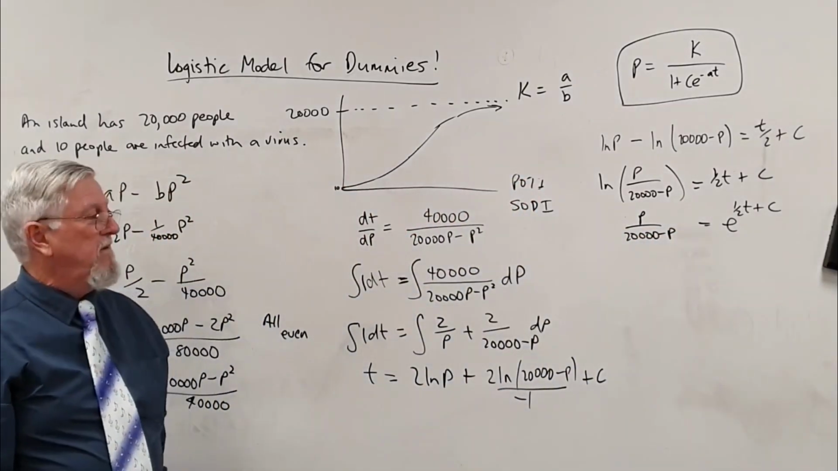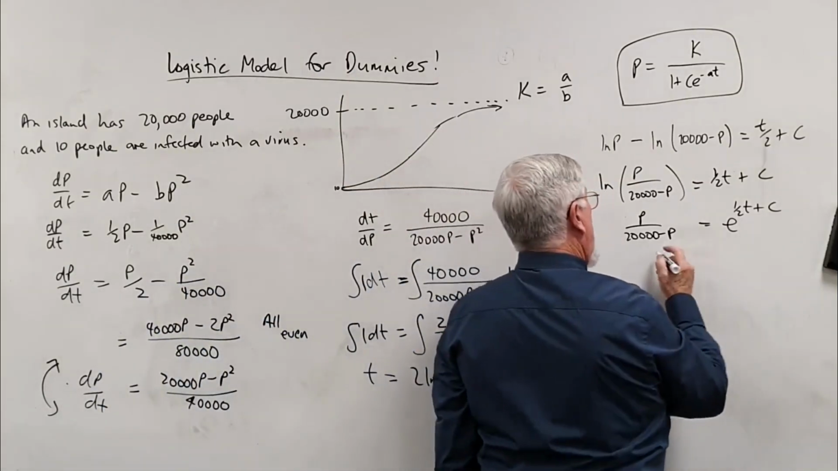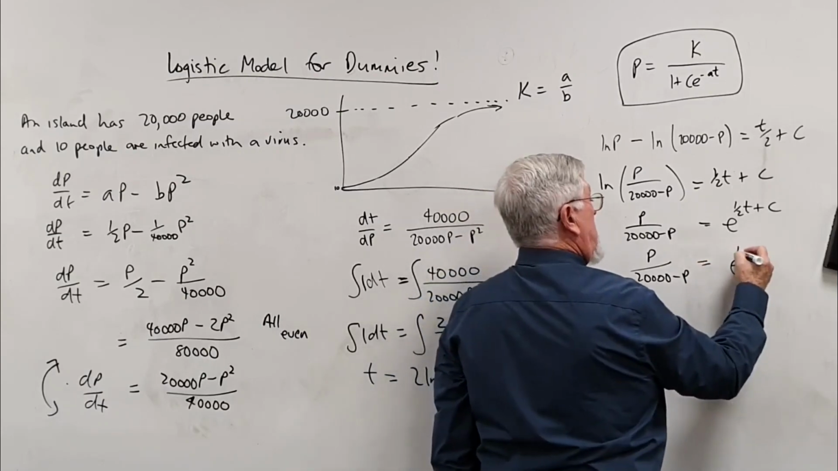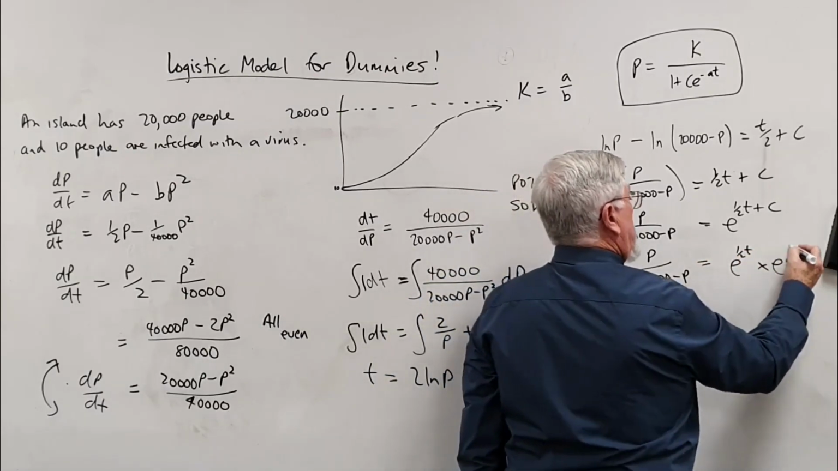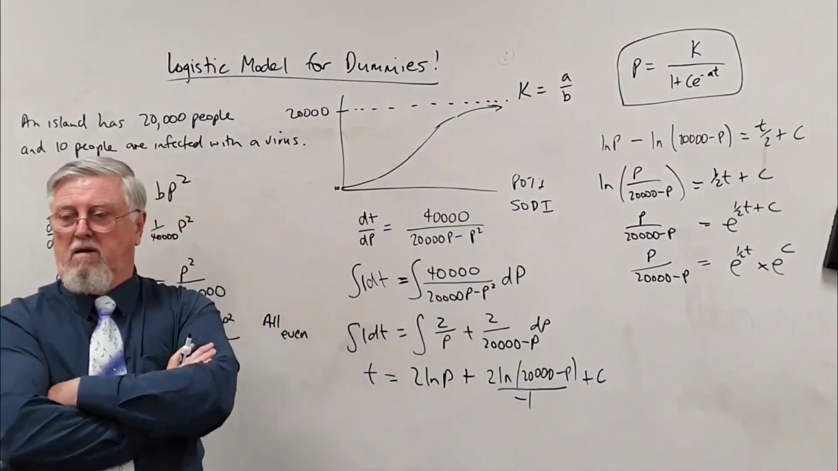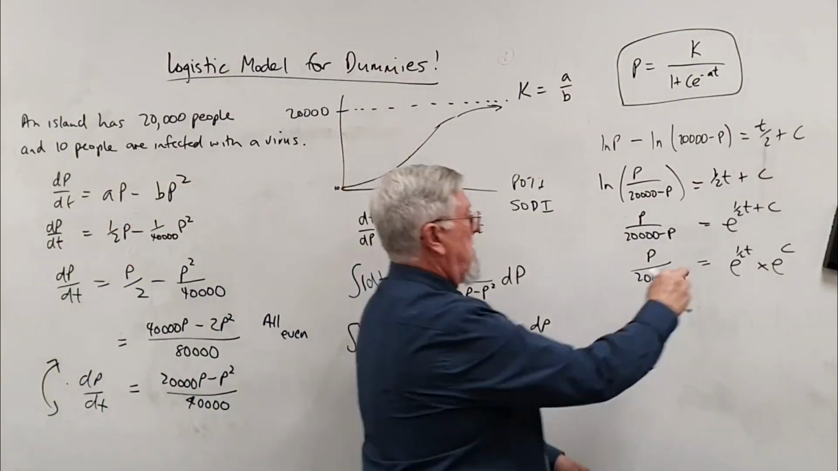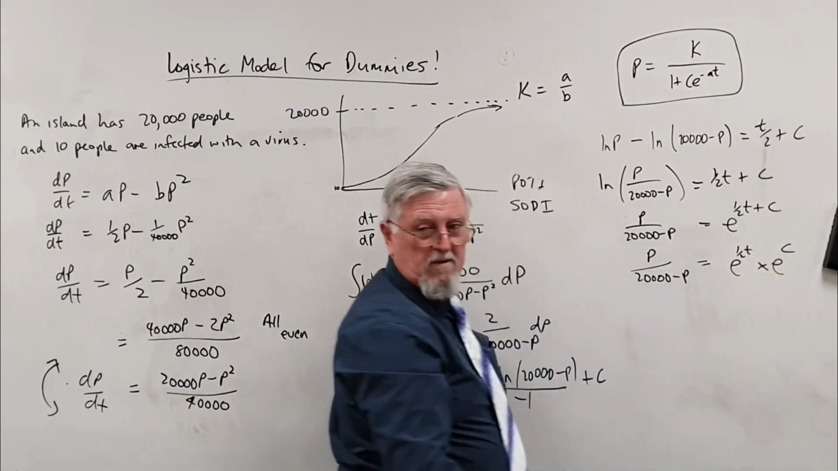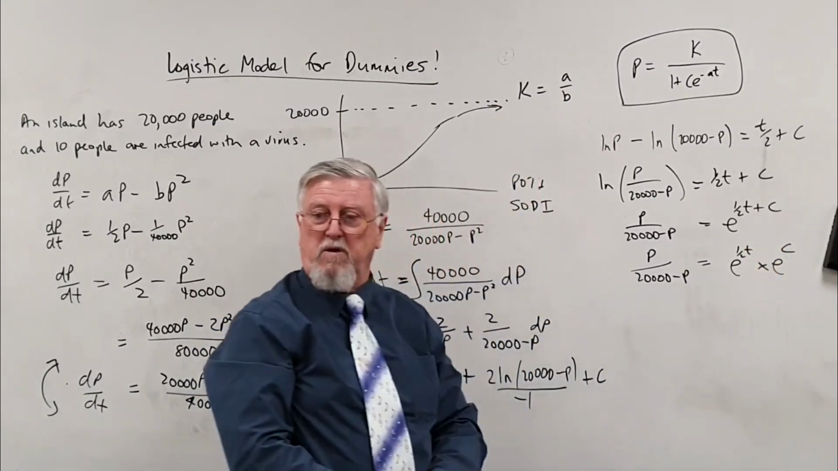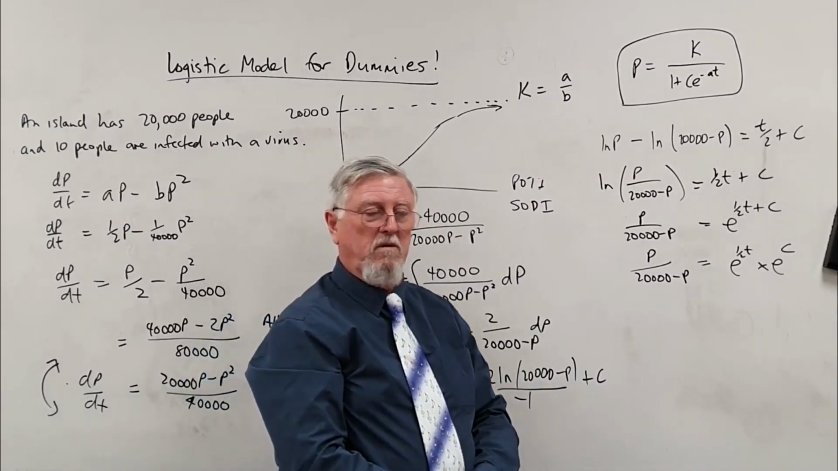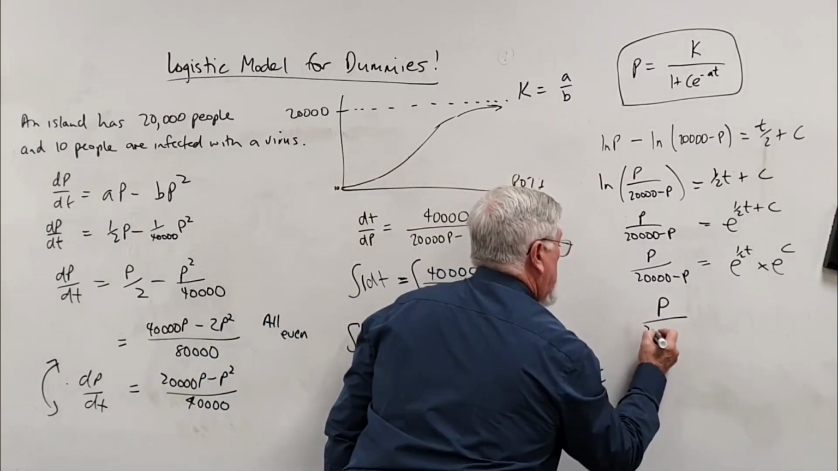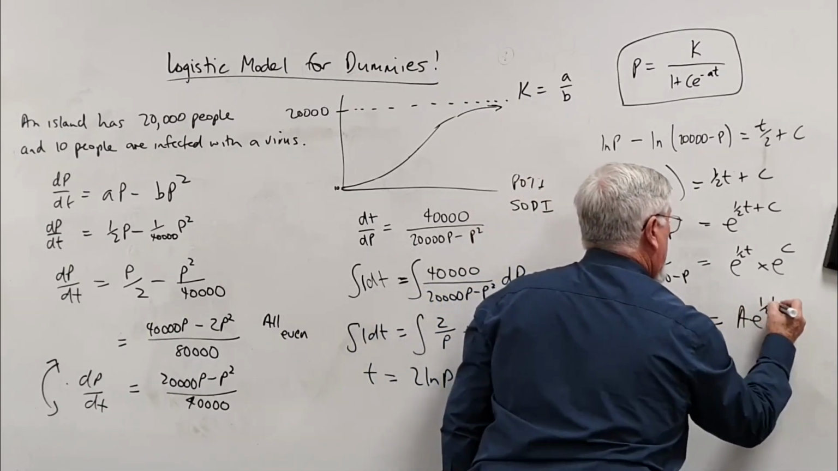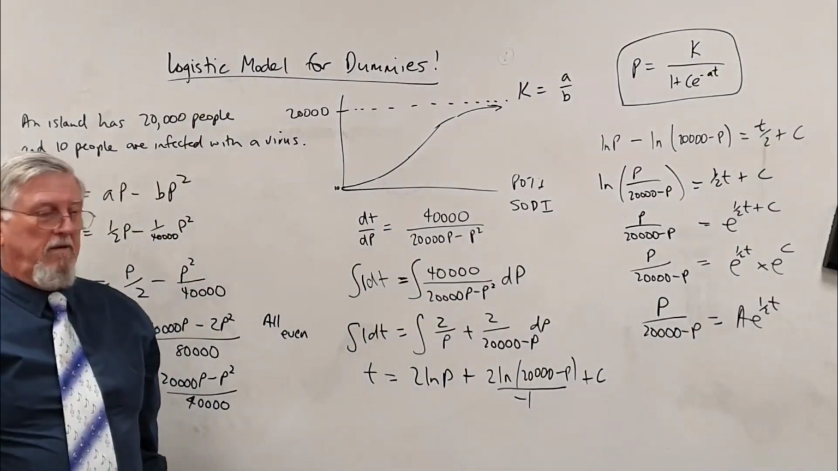So we've removed the log out of the situation. So what have we got now? This is now P on 20,000 minus P equals e to the half t times what? e to the C. It is a constant. Those two just become, a plus becomes a times. And I can call that a constant, whatever I want it to be. I can call it P naught if I wanted. Let's say we call it A. P on 20,000 minus P equals A e to the half t. Not bad. So what do we do now?